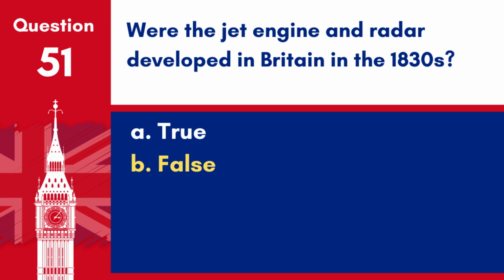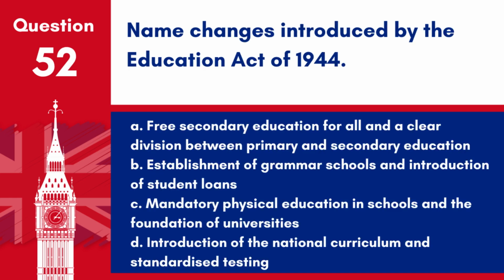Answer: B. False. The jet engine and radar were not developed in the 1830s. These were significant technological advancements made during the 20th century, contributing to Britain's role in modern warfare and aviation. Question 52. Name changes introduced by the Education Act of 1944.